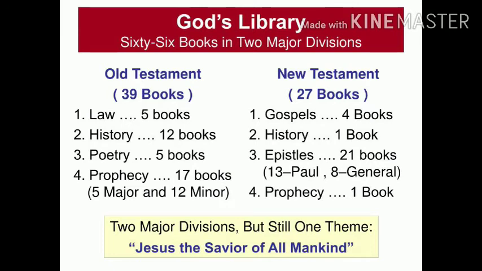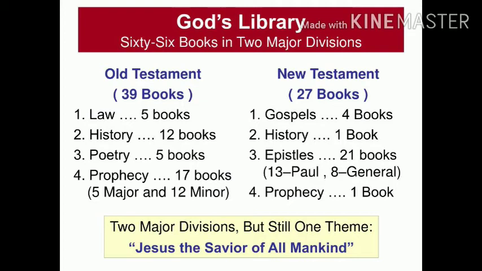The subdivisions of the Old Testament are Law, 5 books; History, 12 books; Poetry, 5 books; Prophecy, 17 books. That is, the major prophets 5 and the minor prophets 12.